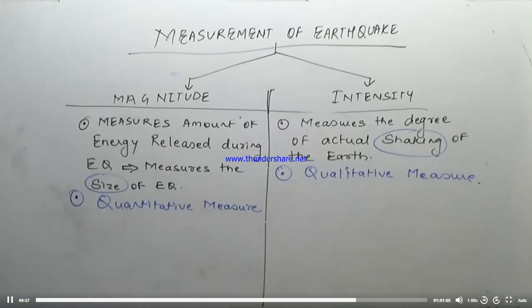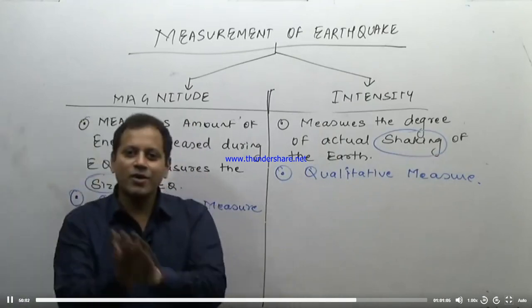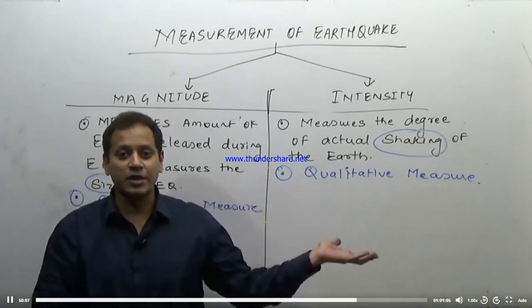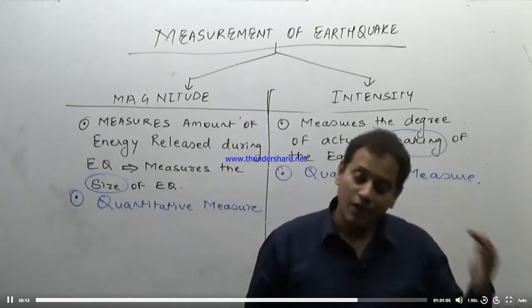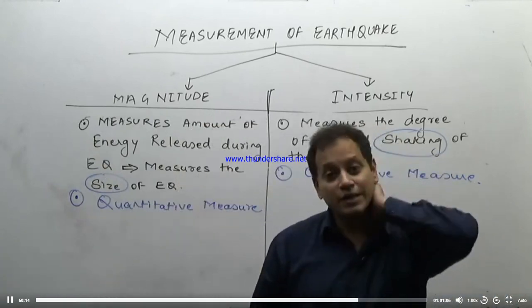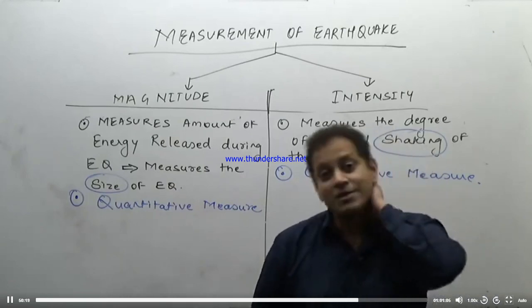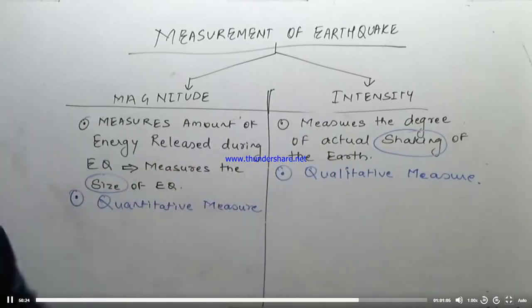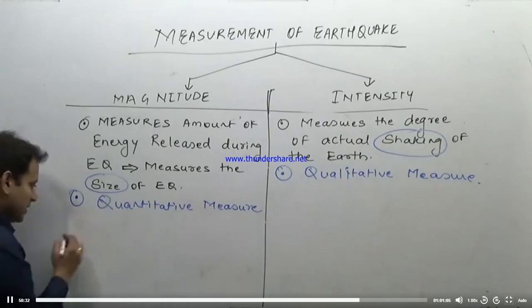What do you mean by quality of an earthquake? That means, did it cause maximum destruction, did it cause some destruction, or was it just shaking? More destruction, higher intensity of an earthquake. Now, other than the amount of energy released, it will also depend on where it strikes, whether it strikes a populated region, whether it strikes a developed country versus a developing or underdeveloped country. So that was measured by intensity. Now obviously, because they are two different measures, there will be different scales to measure.